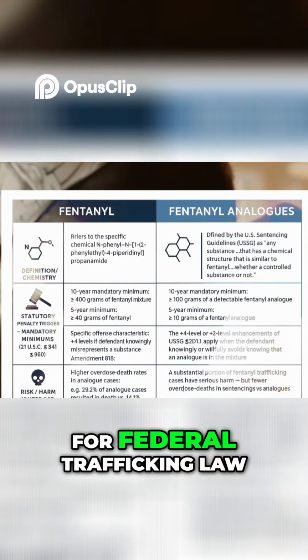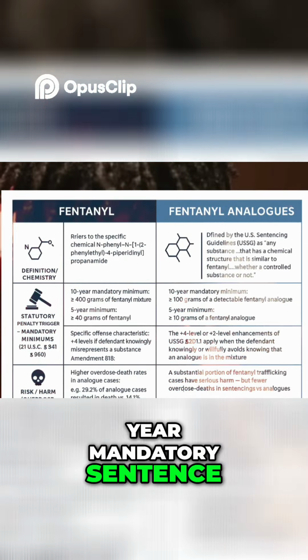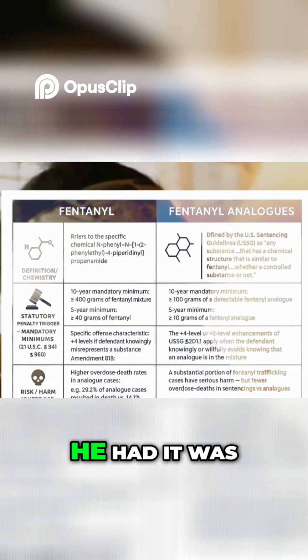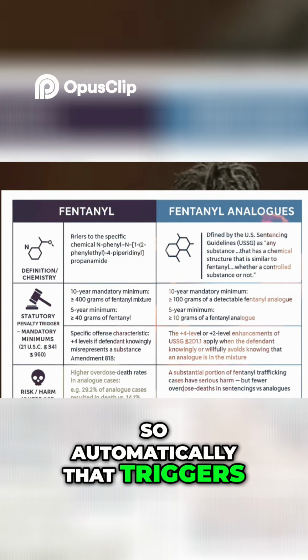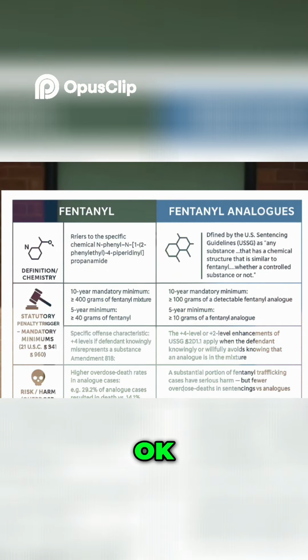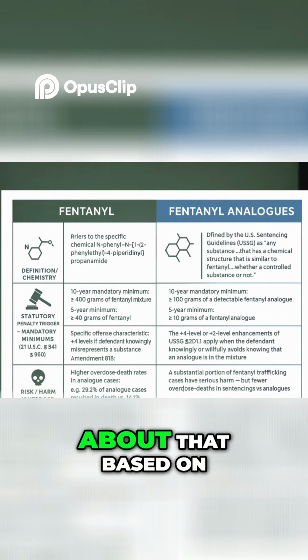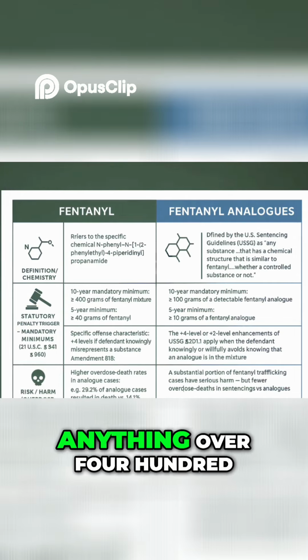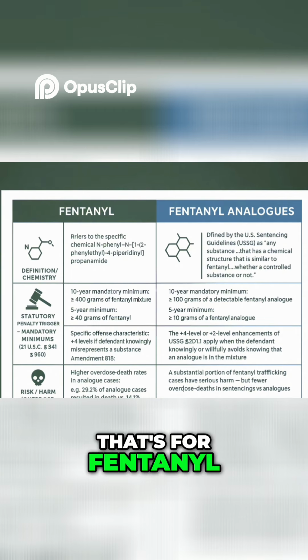Now, for federal trafficking laws, 400 grams of fentanyl triggers a 10-year mandatory sentence. So now, it's obvious he had well over 400 grams in the house. So automatically that triggers a 10-year mandatory minimum, okay? It was well over 400. So anything over 400 grams. Now there may be statutes above that based on the kilogram, but right now anything over 400 grams triggers a 10-year mandatory minimum. Okay, that's for fentanyl, okay?